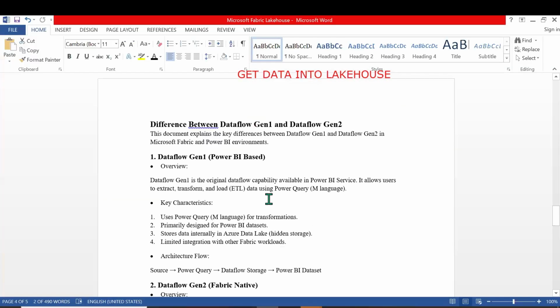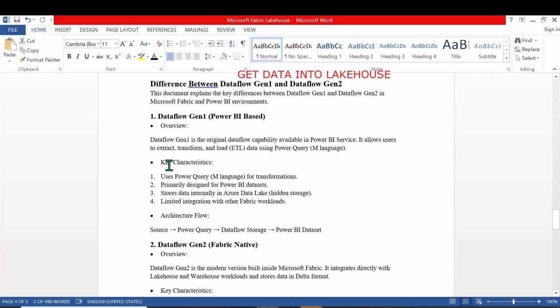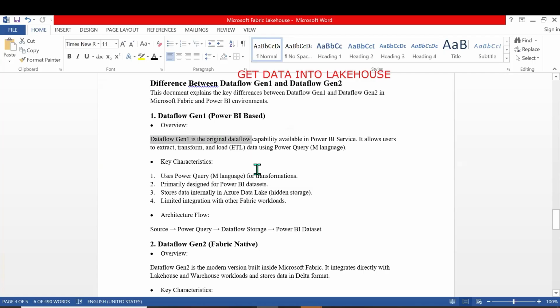Now you might have a question: what is the difference between Dataflow Gen 1 and Gen 2? Dataflow Gen 1 is the original dataflow that is used for the Power BI service. It is an ETL tool which works on the M language, mashup query, used for extraction, transformation, and loading of the data.